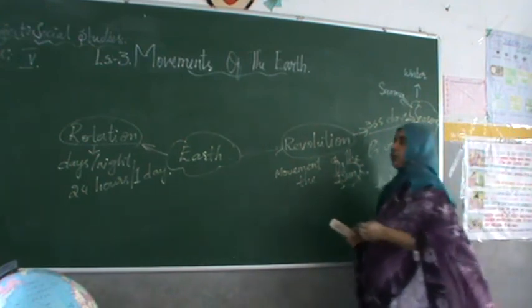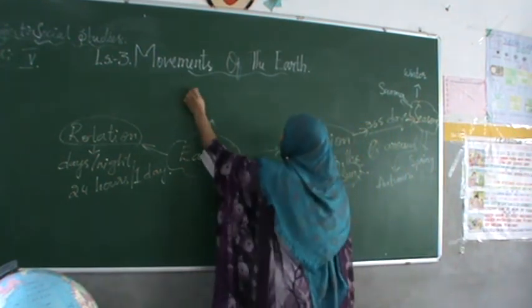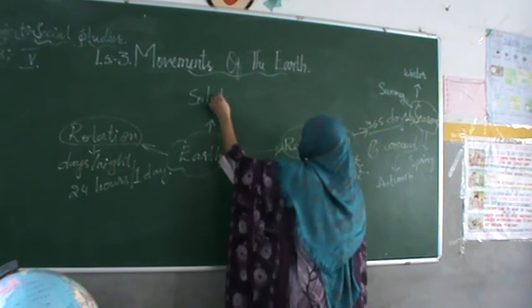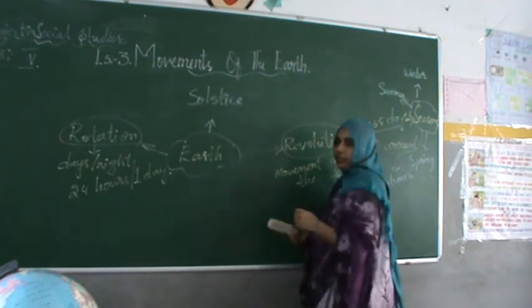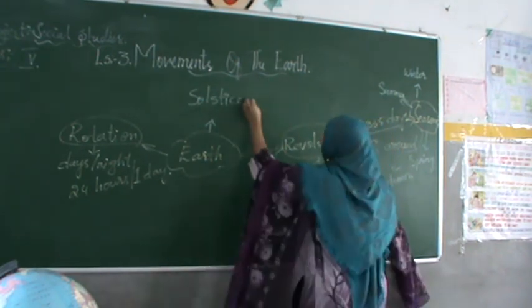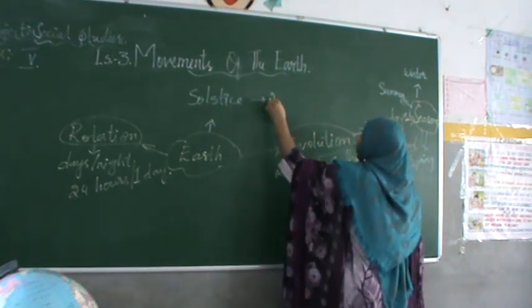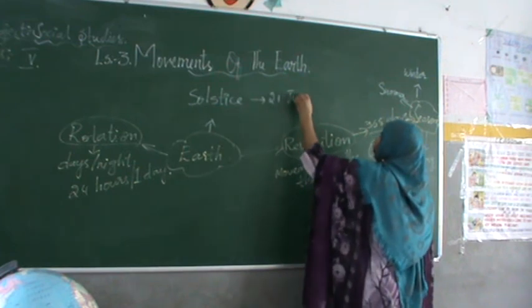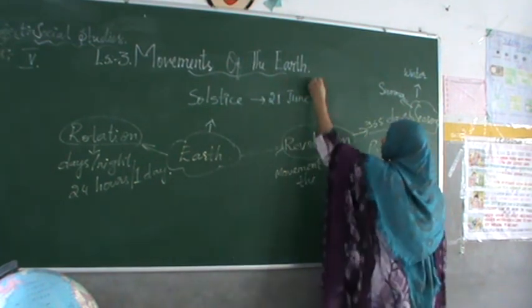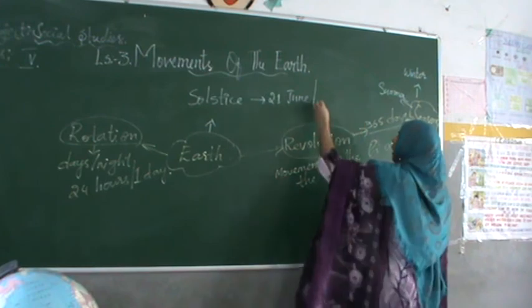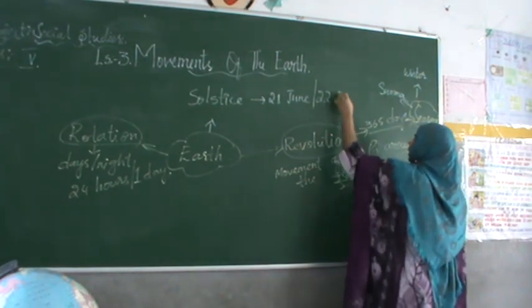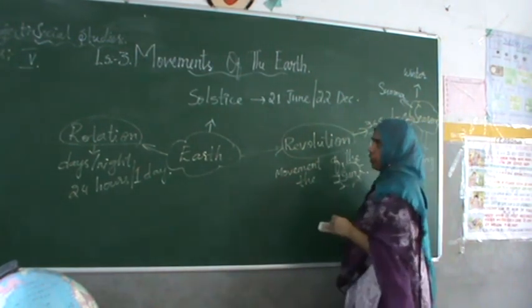We have also learned about solstice. What happens on these days? These are the longest days of the year. On 21st June the day is the longest one, and on 22nd December the night is the longest one.